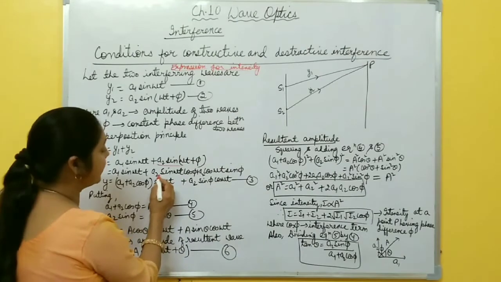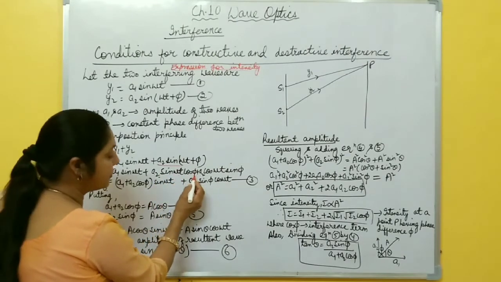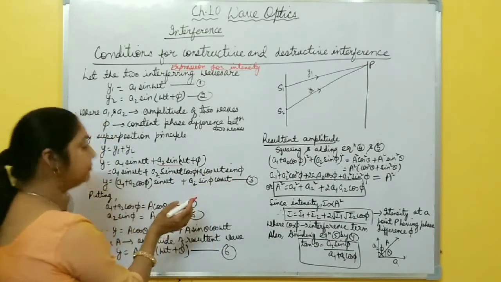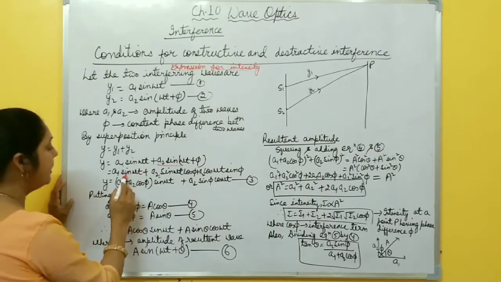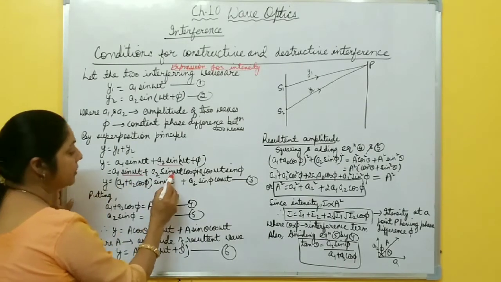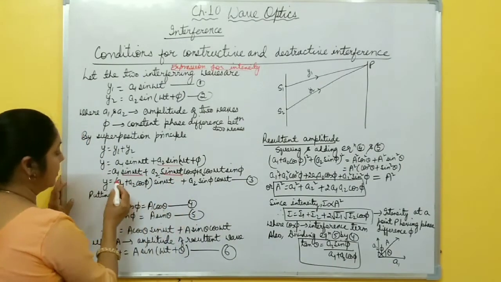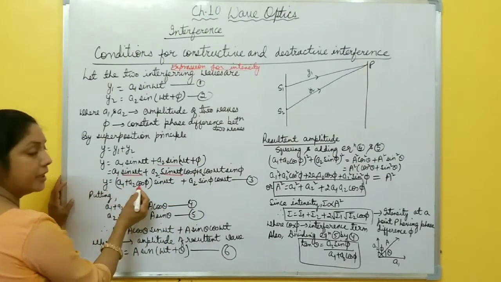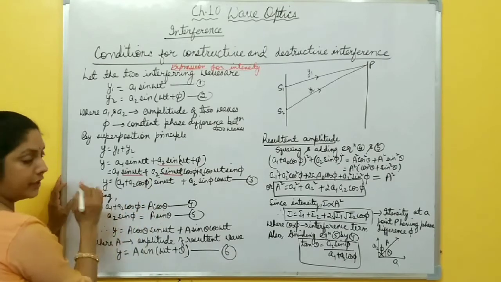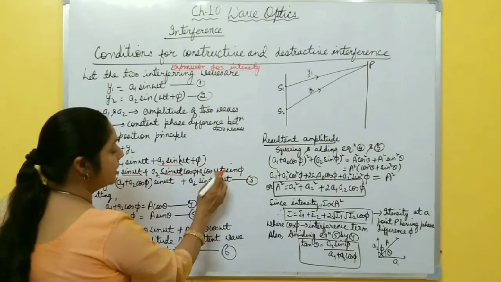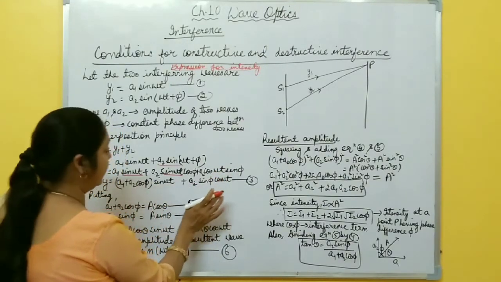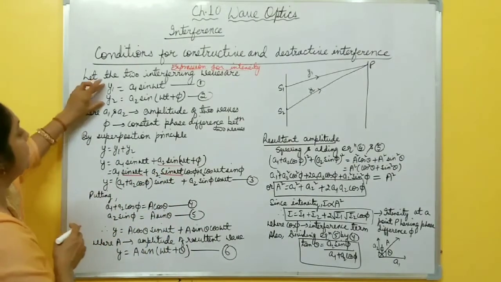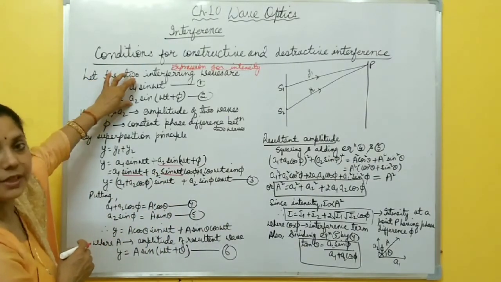Then this equation becomes a2 sin omega t cos phi plus a2 cos omega t sin phi. From here, you take sin omega t common. So here a1 and here a2 cos phi. So (a1 plus a2 cos phi) sin omega t plus a2 sin phi cos omega t. Now, here the two waves are in sine form, sinusoidal wave.